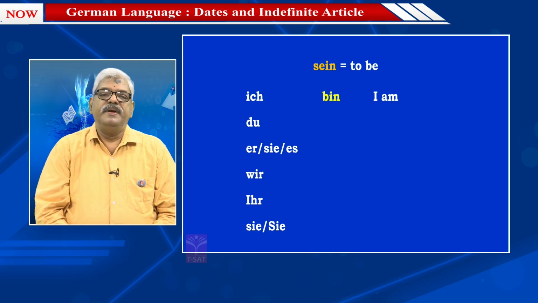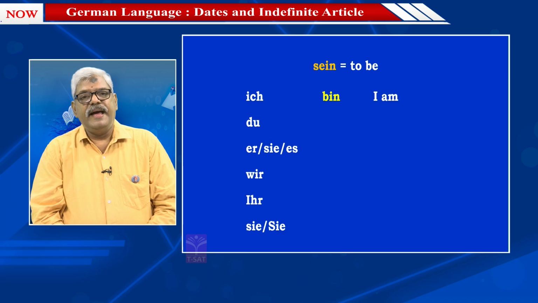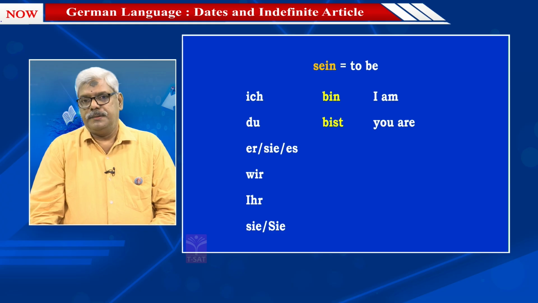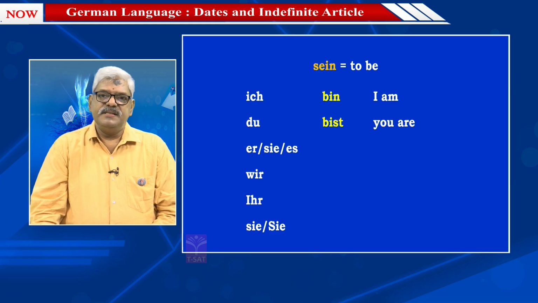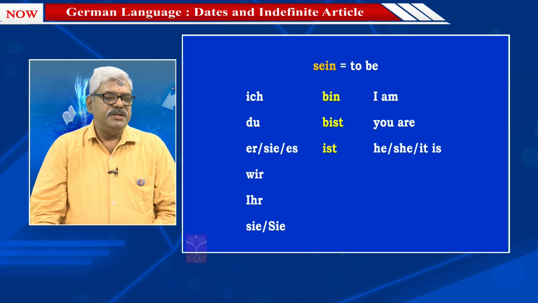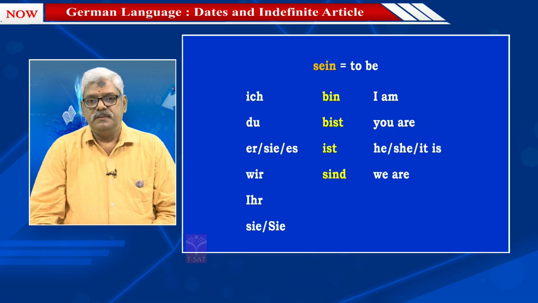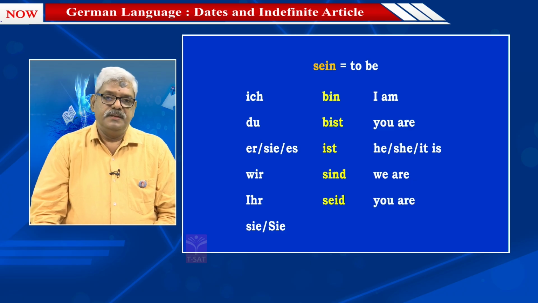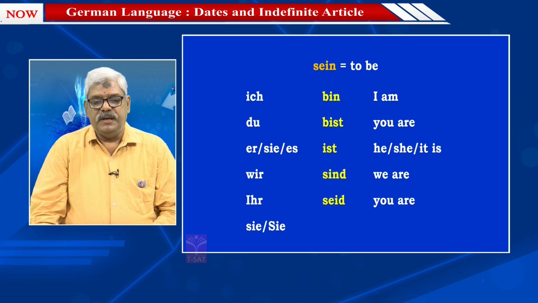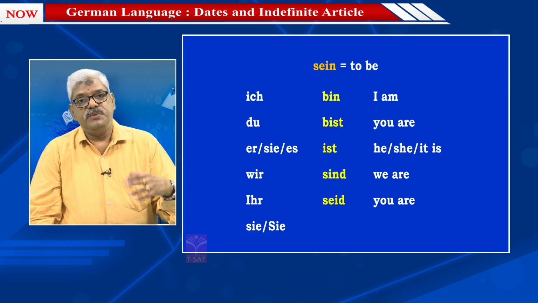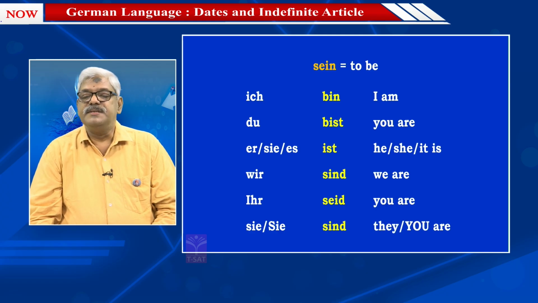For ich, it is bin. So in English it would mean I am. Du bist, you are. Sie, es, ist, he, she, it is. Wir sind, we are. Ihr seid, you are. And small sie representing they and capital Sie representing you, singular or plural formal, is sind. So they or you are.